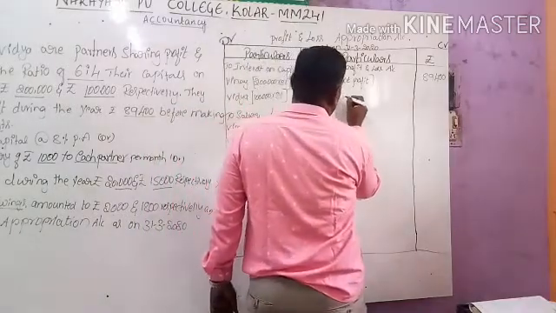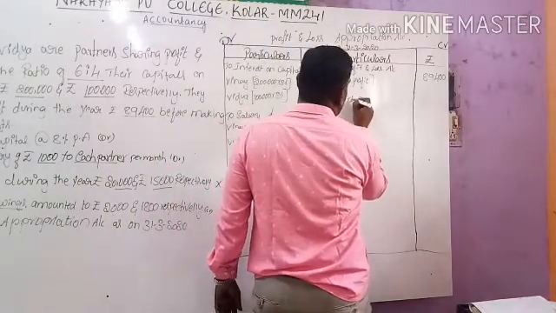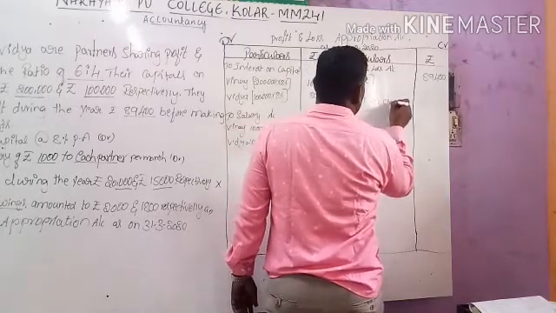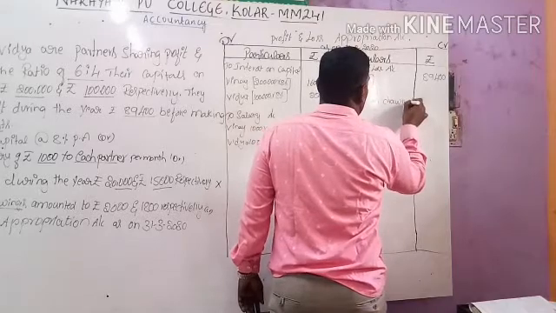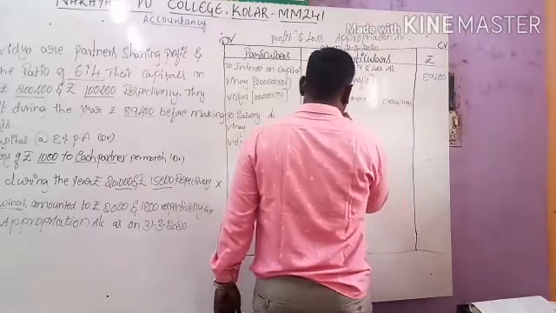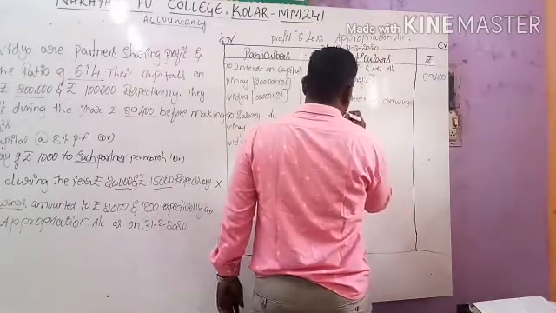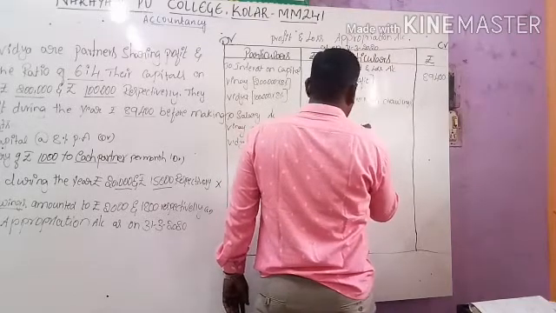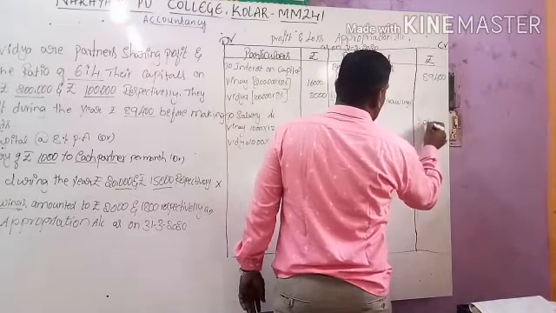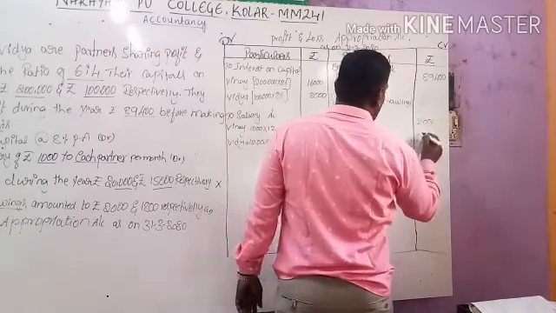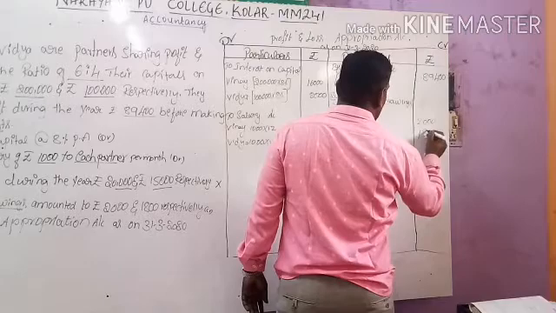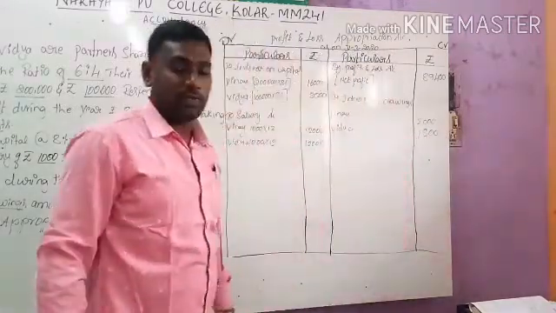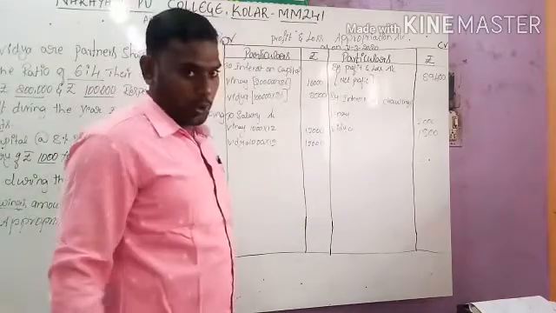We should write like this: by interest on drawings. Under that, first partner Vinay, then Vidya. Vinay's interest on drawings is 2,000. Vidya's is 1,800 rupees. So these are the adjustments which come in this question.